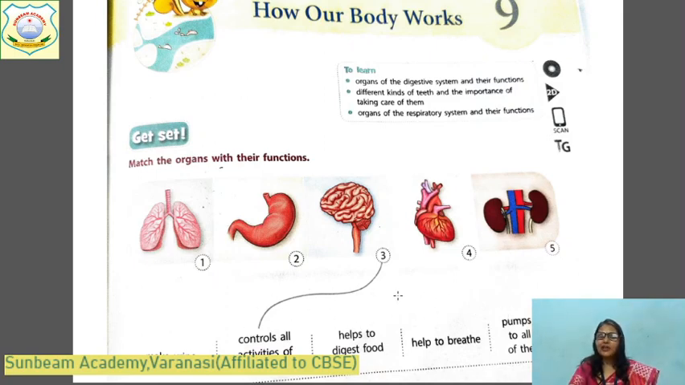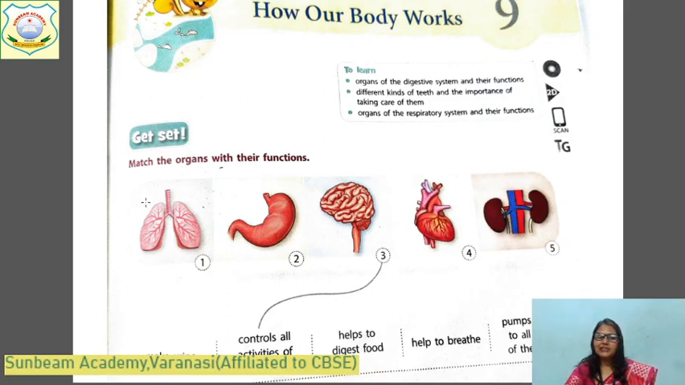In class 3 you have also read about this organ and their system. One has been done for you, that is number 3. This is the picture of brain. And what is the function of brain? It controls all activities of the human body. Okay. Just like that, come to first one.